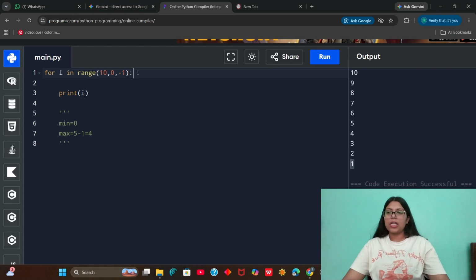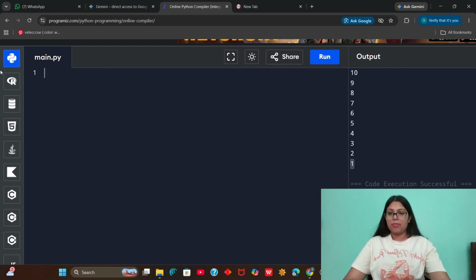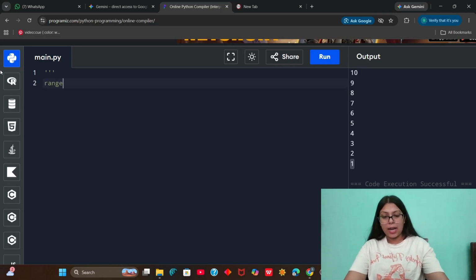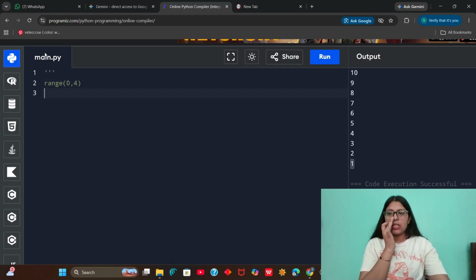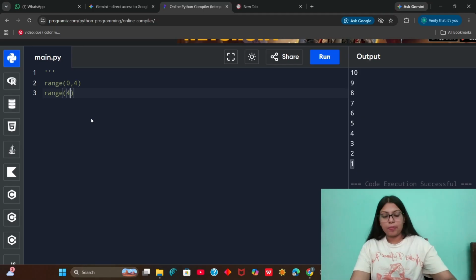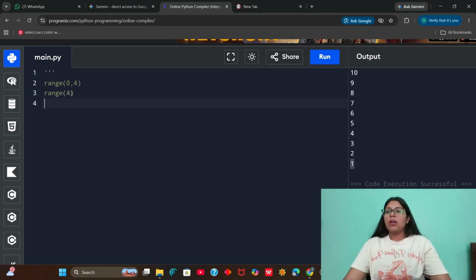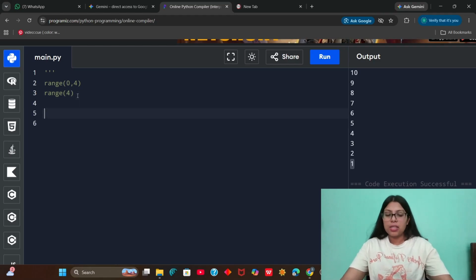So this is how range works. In a nutshell, what we have learned so far in the range section, first we can write range like this, where we specify where we have to start and where we have to reach. The other way is to just write the last position where we have to reach, because 0 is the default in that case.